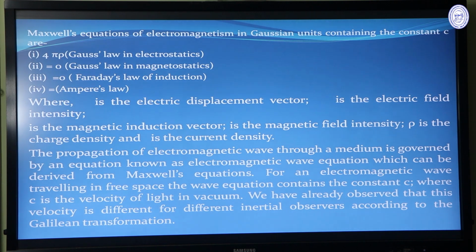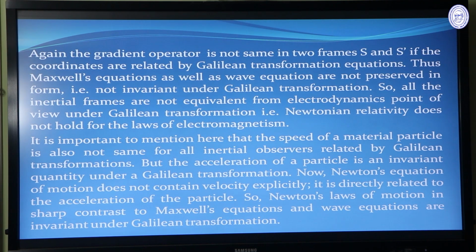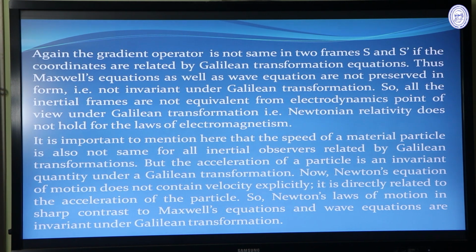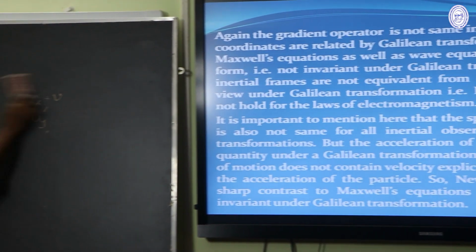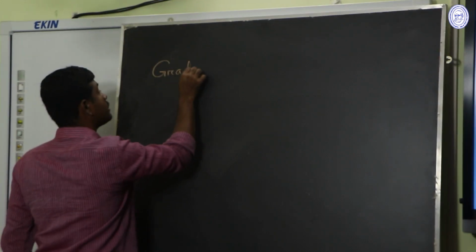And we have already observed that this velocity of light in vacuum is different for different inertial observers according to Galilean transformation. Again in the wave equation there is an operator known as gradient operator. And the gradient operator in mathematical form, gradient operator.